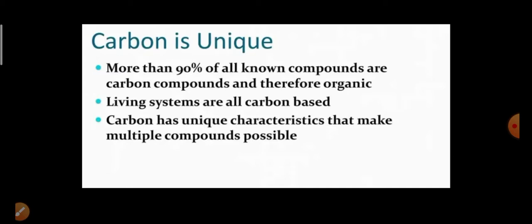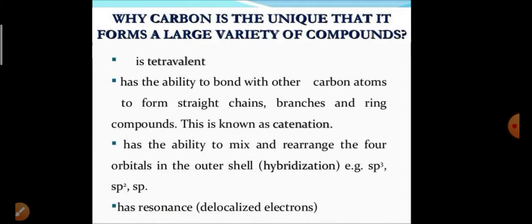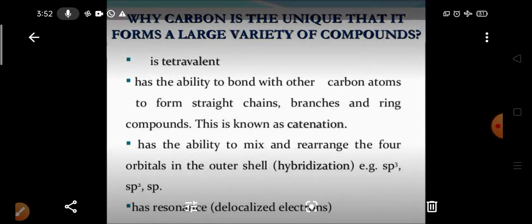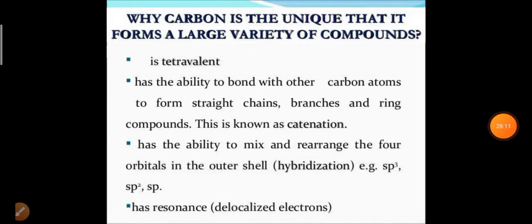Living systems are all organic based. Carbon has unique characteristics that make multiple compounds possible. Why is carbon unique? Because it forms a large variety of compounds, and that is what we are going to discuss.